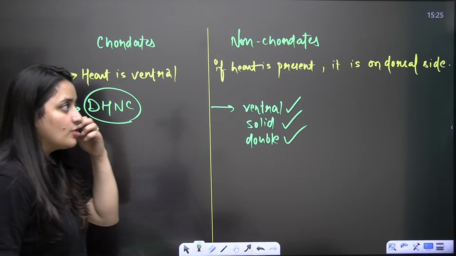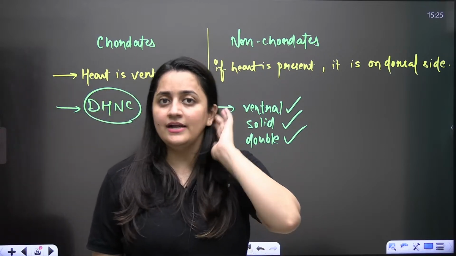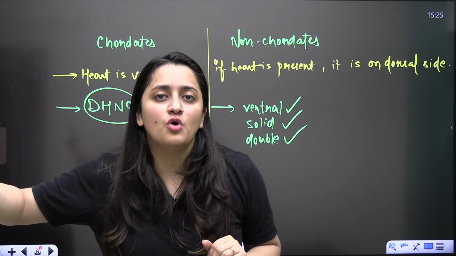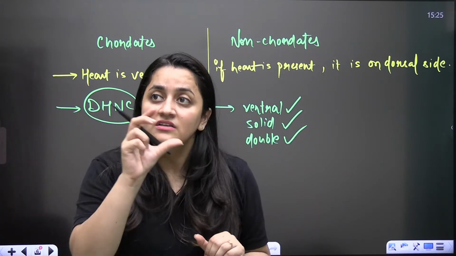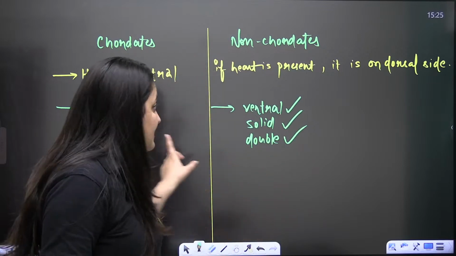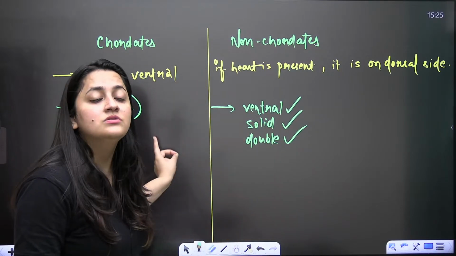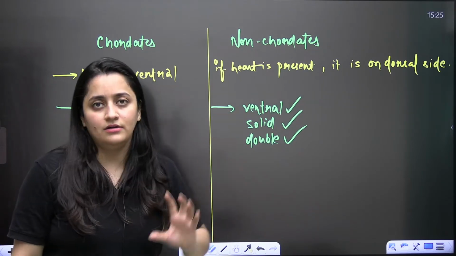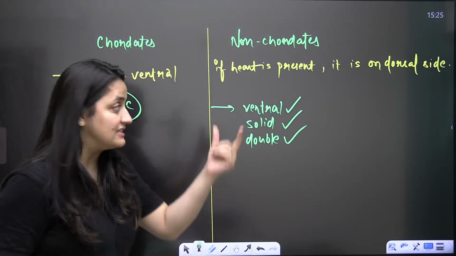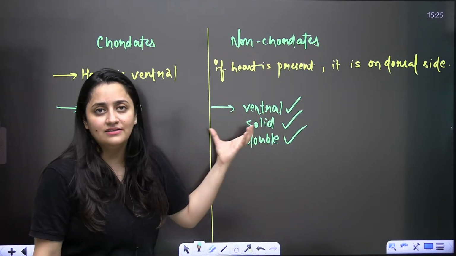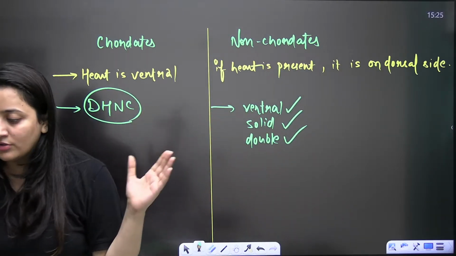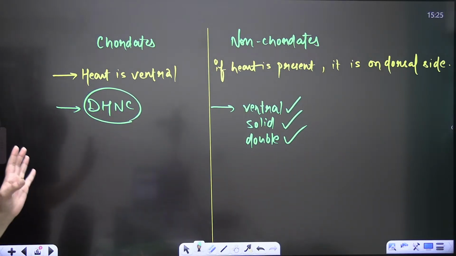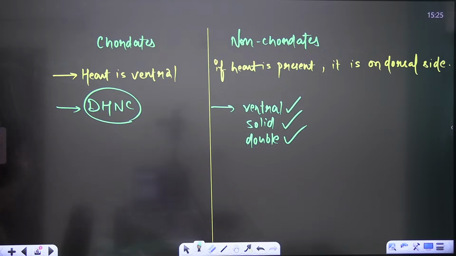There was one question in NEET 2020, right? In the case of cockroach, they were asking the point. You should know that cockroach is a non-chordate. It belongs to phylum Arthropoda. Instead of the word ventral, they used the word dorsal: that in the cockroach, a dorsal solid double nerve cord is present, which is incorrect. If it is present, it will be on the ventral side. So kids, this is what you need to remember, okay?